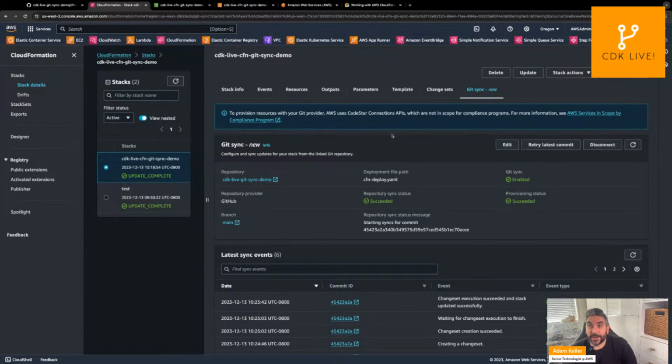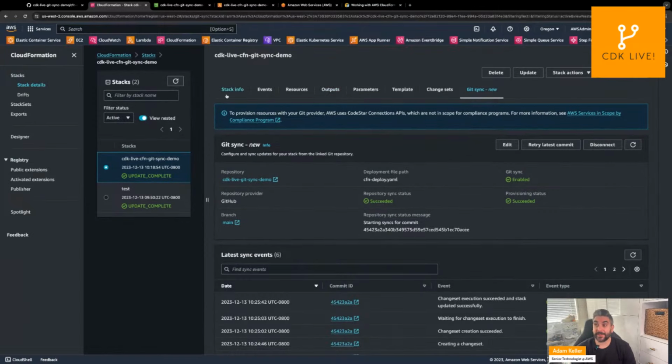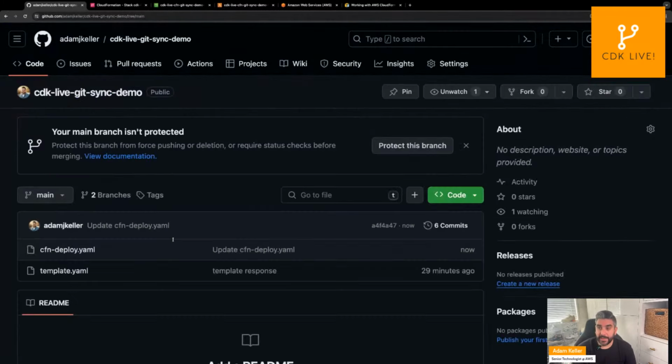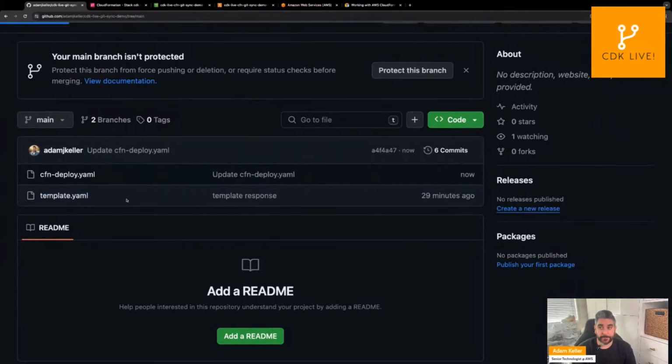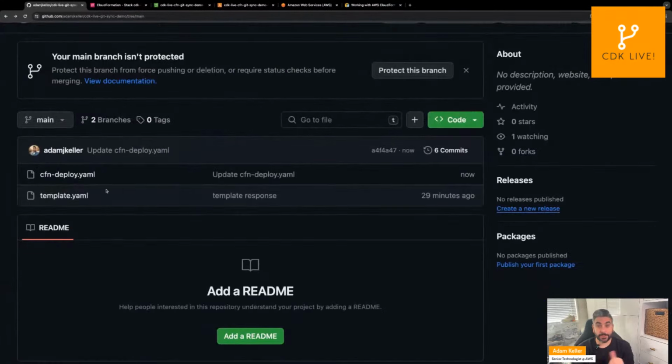And there's not a whole lot else to say outside of what we showed. But of course, if there's any questions or anyone wants to dive into anything any deeper, please feel free to reach out. But yeah, so this is our Git Sync feature. And what we were able to do was create our CloudFormation template, store that in our Git repo, and we stored that as our template.yaml. We had some input parameters to dynamically mutate the stack based on those inputs.